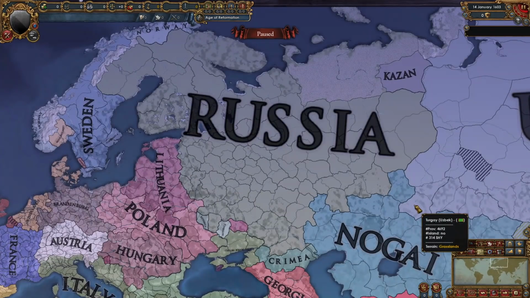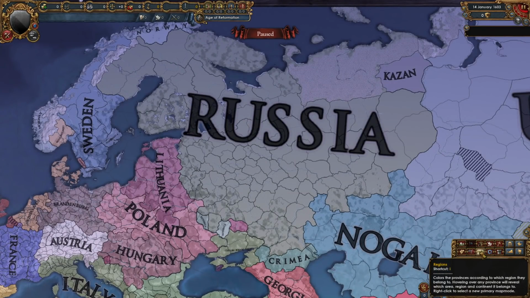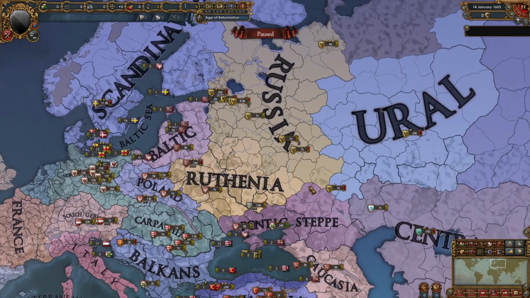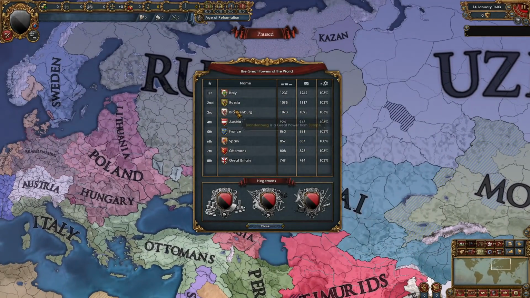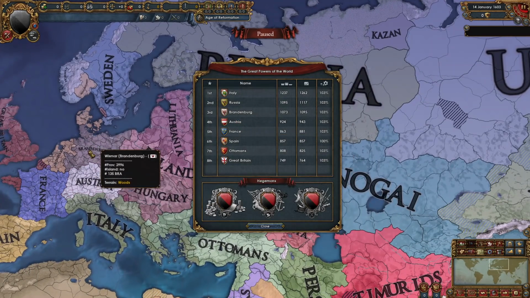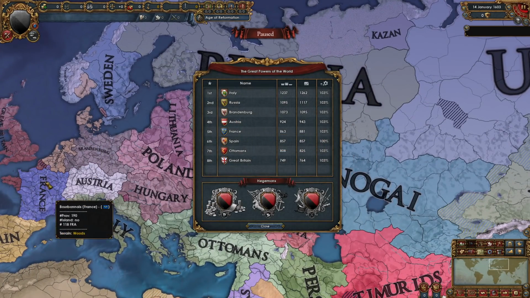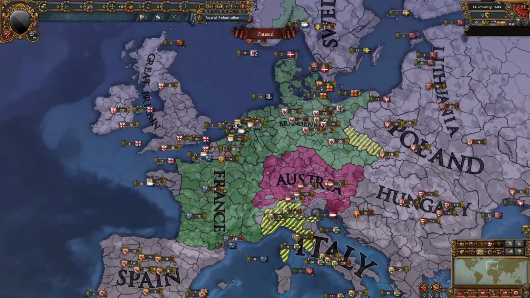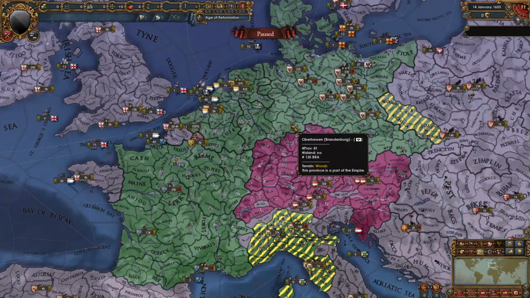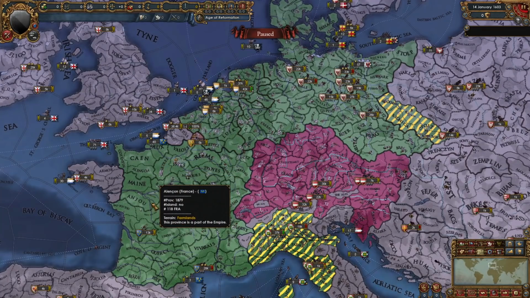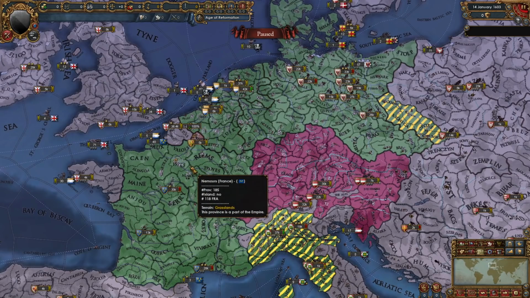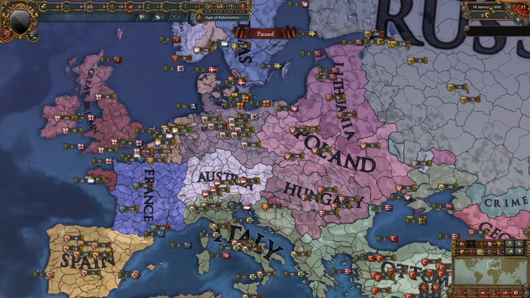and they have been expanding quite a bit. They own almost all of the Ural region, and they have expanded into the Pontic steppe and Ruthenia as well. At number 3 we have Brandenburg, and number 4 we have Austria. They really haven't been doing too much. France at number 5, same with them. Spain, Ottomans, Great Britain. The funny thing is, France is in the HRE. This happened after they became emperor, and as you know, in 1.31.4, a nation which becomes emperor adds all their provinces to the HRE, and I guess France decided to stay. Let's check back in when the age of absolutism is in full swing.